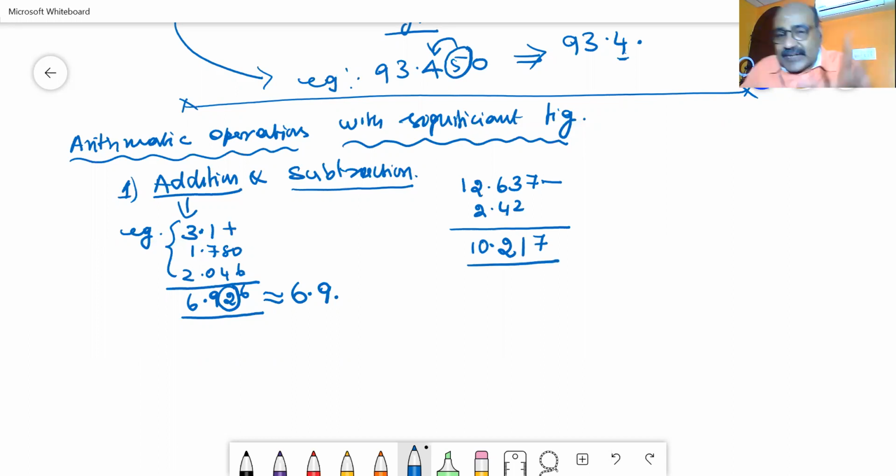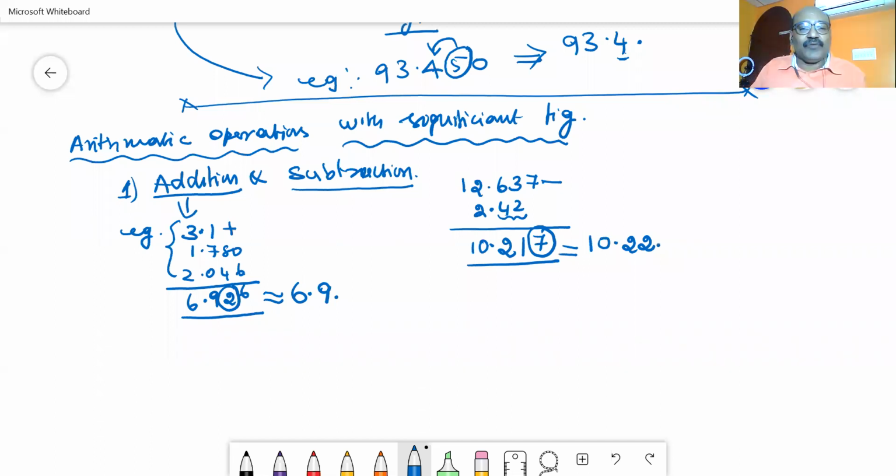You just go to the data. In the data, the least number of digits after the decimal point is 2. So the result should also have 2 digits after the decimal point. So I have to round off this. Then what will be the rounded value? It will be equal to 10.22. Hope you have understood.